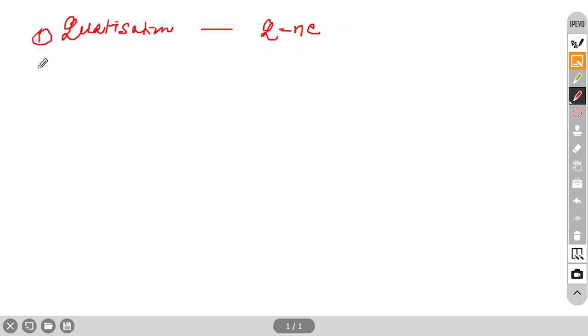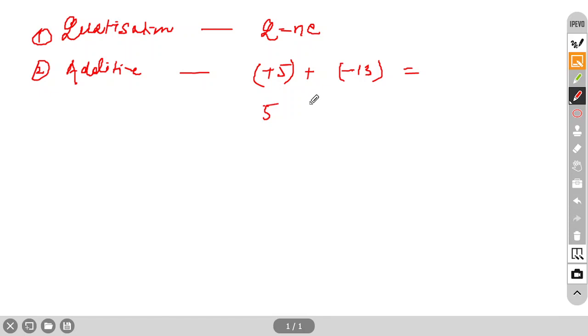The second property we have is the additive property. Means we can add charges just like in algebra. Additive means suppose you have plus 5 and you want to add minus 13 coulomb. You add simply, just like algebra. How much will it come? Plus 5 and minus 13 will become minus 8 coulomb. Very good. Just like algebra, that's why we call it additive property. You can add the charges here also, plus and minus.